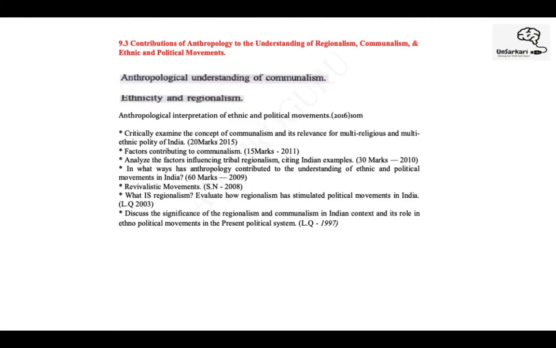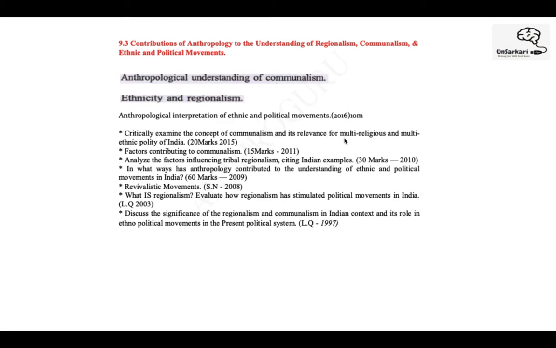And now the last unit, which is contribution of anthropology to understanding regionalism, communalism, ethnic and political movements. Okay, so it says anthropological understanding of communalism, ethnicity and regionalism. We discussed these terms in previous units also. Anthropological interpretation of ethnic and political movements. Critical examination of concept of communalism, relevance for multi-religious, multi-ethnic polity.